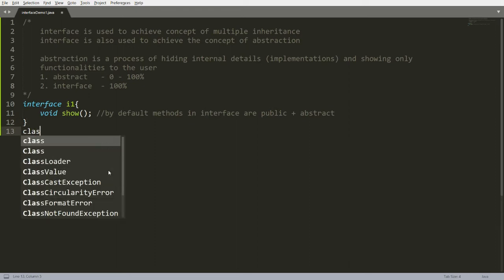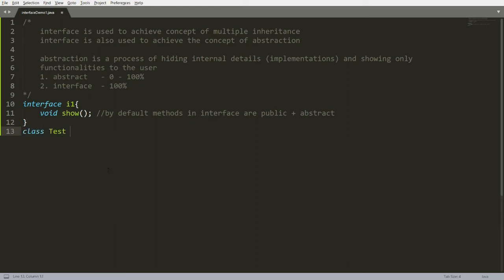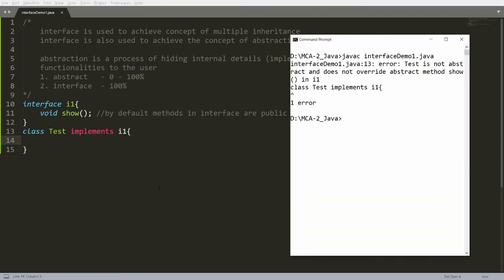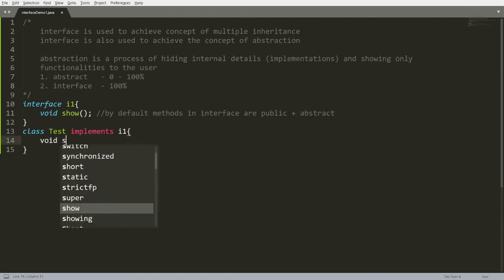The proof is, for example, let me write one class Test which implements I1. If you write that Test implements I1, it means you have to override this function show in the Test class. If I am not overriding, then I will get an error. The error is that you have to override, or you need to declare the class Test as abstract. So I have to override the function void show.